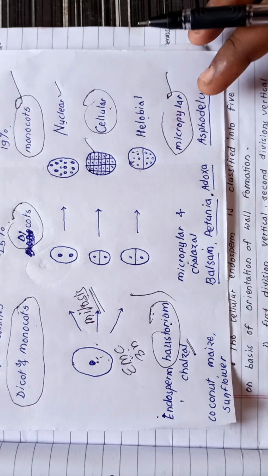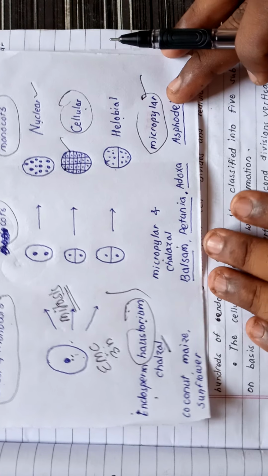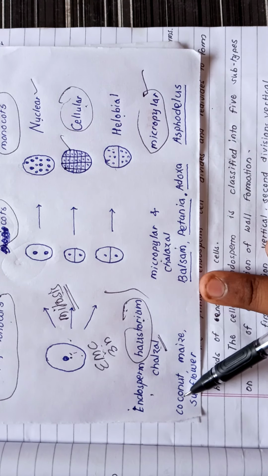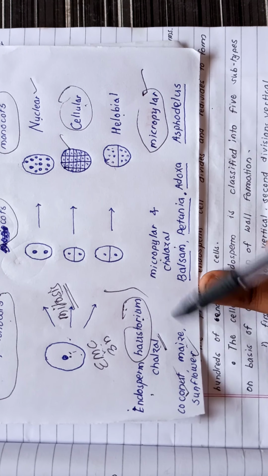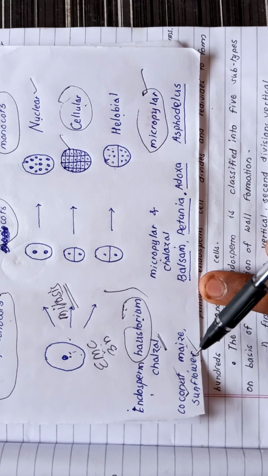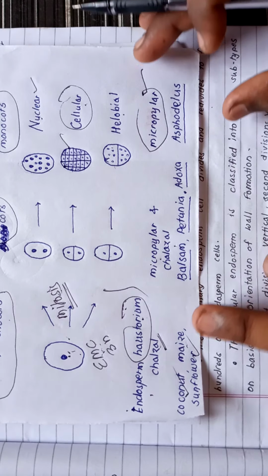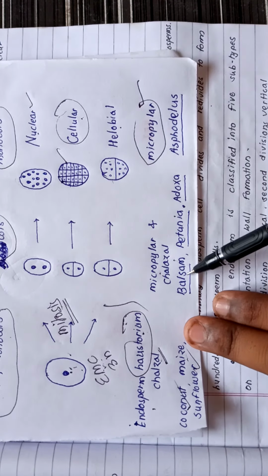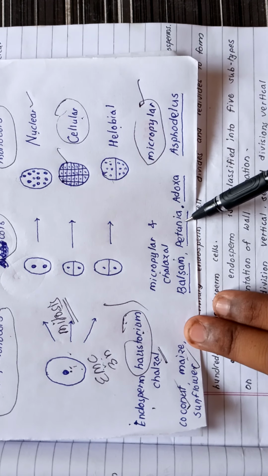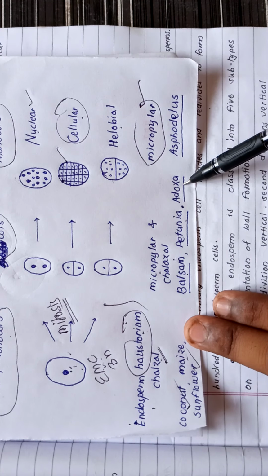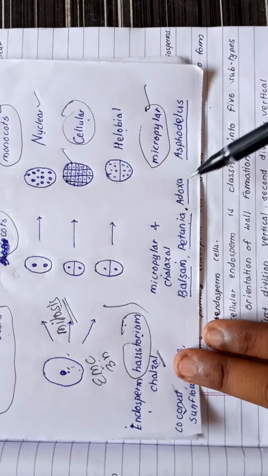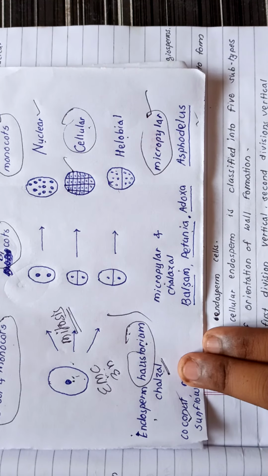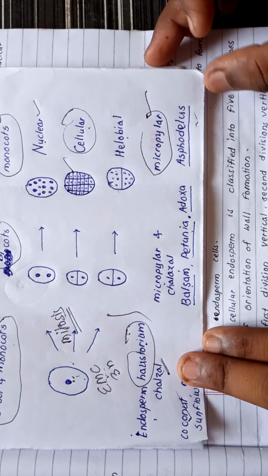And what are the examples? Nuclear endosperm is very common. It occurs in very popular examples, our coconut, maize, sunflower, and many grains, you may remember. Here, some of the cellular endosperm examples are balsam, petunia, and adoxa. And example of helobial endosperm, asphodelus.